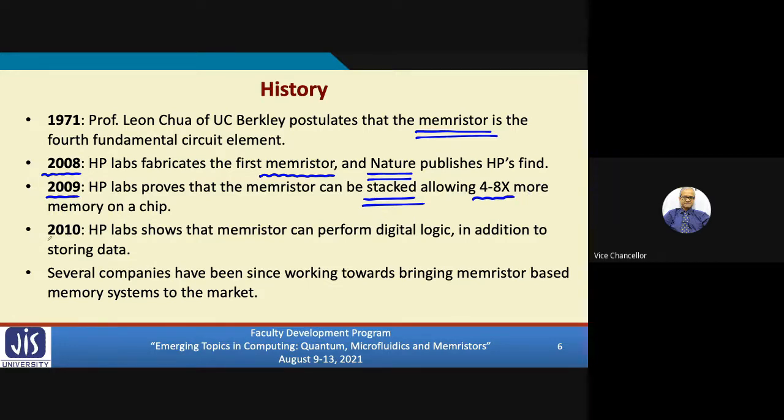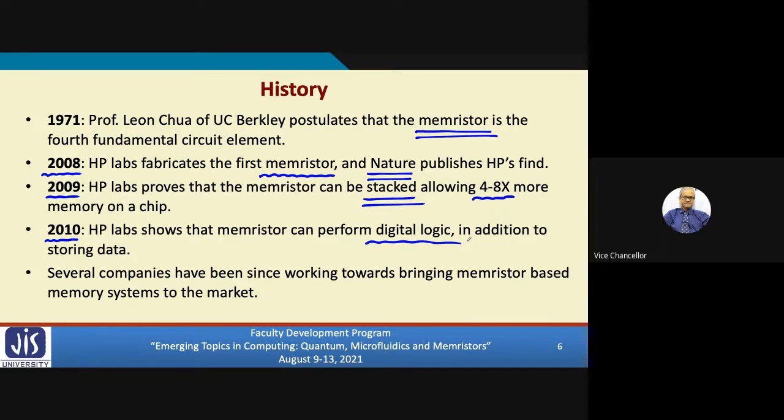Subsequently, not only in HP Labs, my next speaker, Shahar Kvatinsky, who will be there, is one of the pioneers in this area. You will see from his talk also that they showed that memristors can not only act as memory, they can also perform some logic, as we shall see.